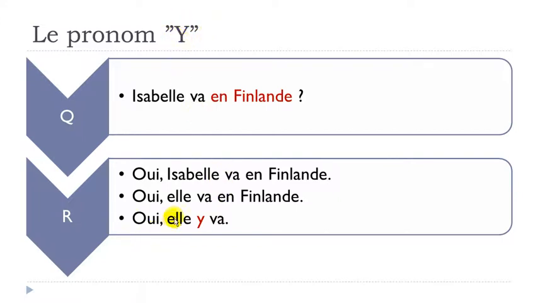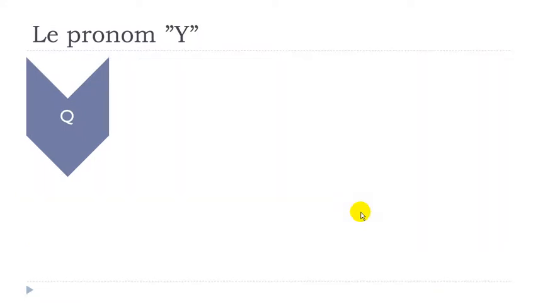So, oui, elle y va. So keep in mind that it's a pronoun and then it should be here just before your verb, okay? Elle y va. Alright, so oui, Isabelle va en Finlande. Oui, elle va en Finlande. Oui, elle y va.